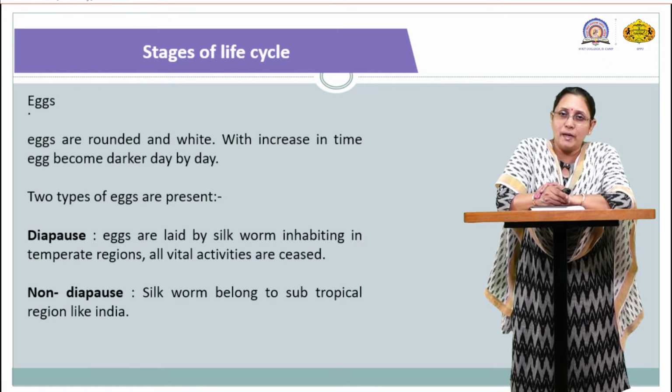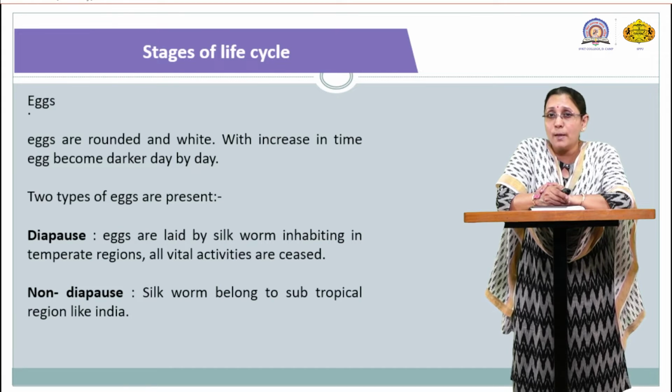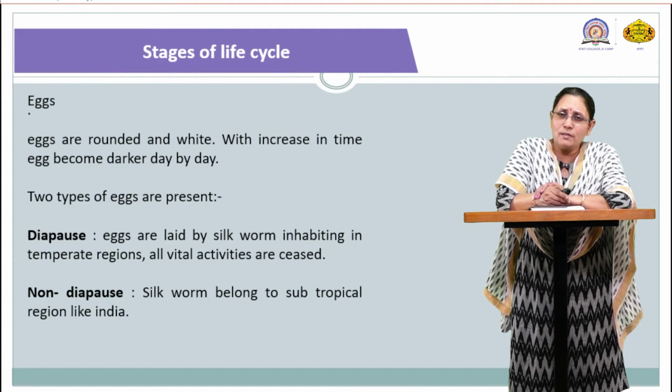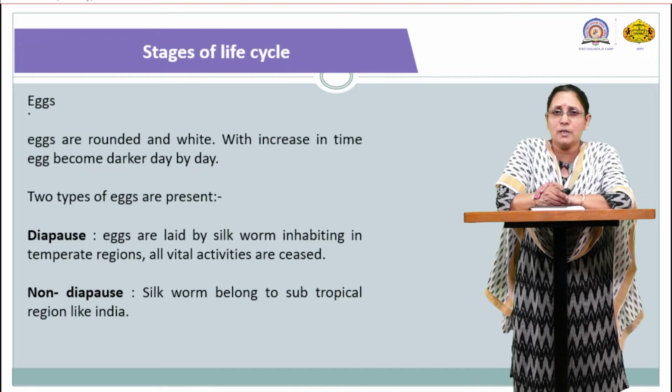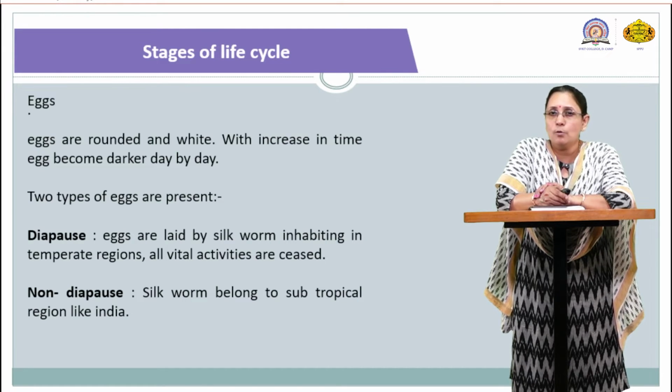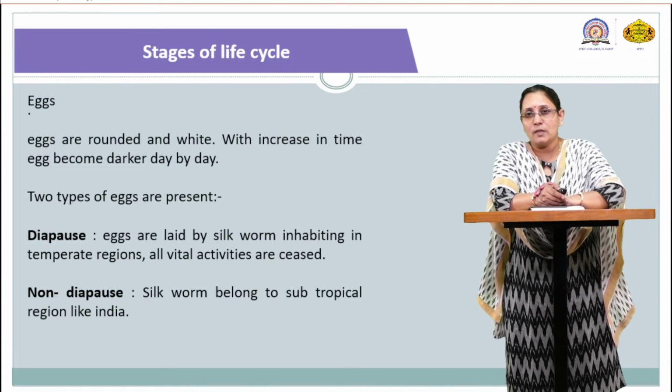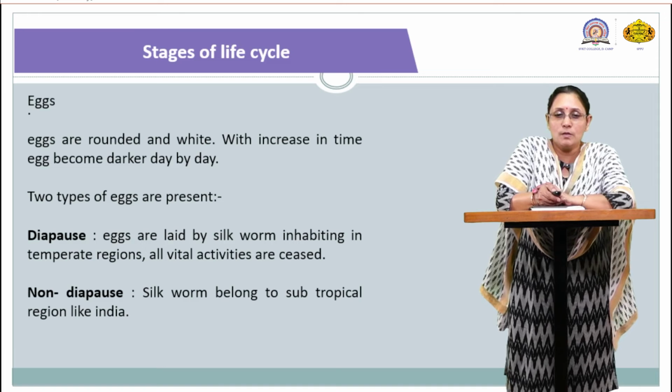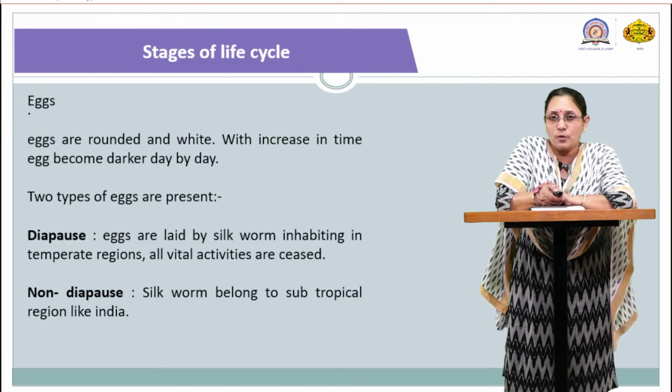Means eggs will remain as they are, right? So we call such eggs diapause eggs. But suppose eggs are laid and are always ready to hatch, then such eggs are called non-diapause eggs. It has been observed that non-diapause eggs can be seen in the subtropical region